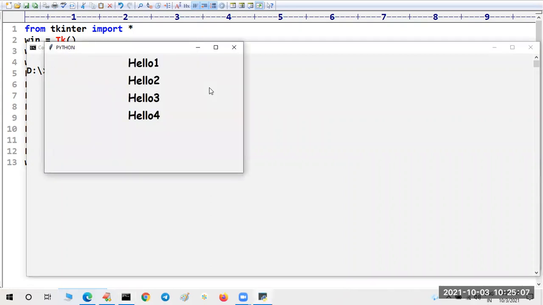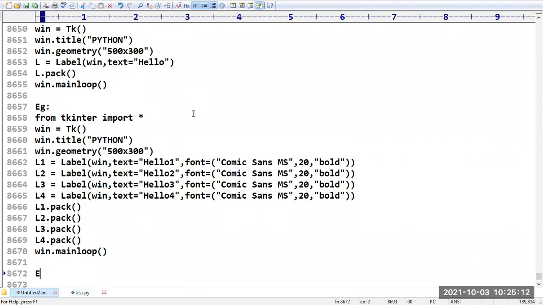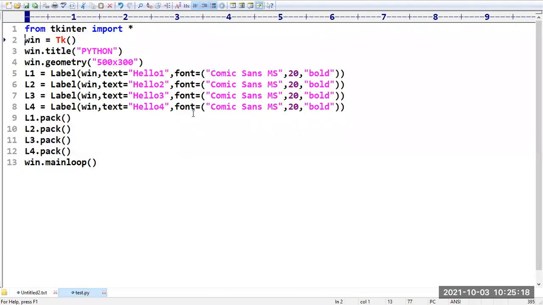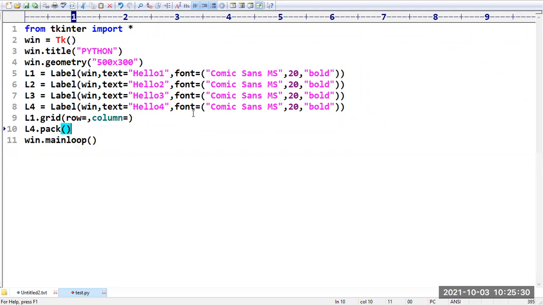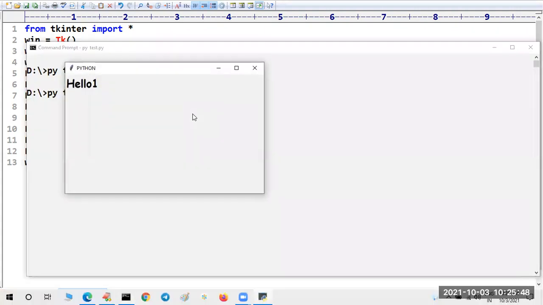Sir, you can see all these labels are arranged, right? Yes, all these labels got arranged one by one. Sir, I don't want such a style. I want to arrange them in matrix style. Then no problem. You can use one special function called grid, which will take a row value and a column value. I want to assign the 0th row and first column, and the 0th row second column. Then the first row and first column, and the first row and second column. No problem, it will be displayed.